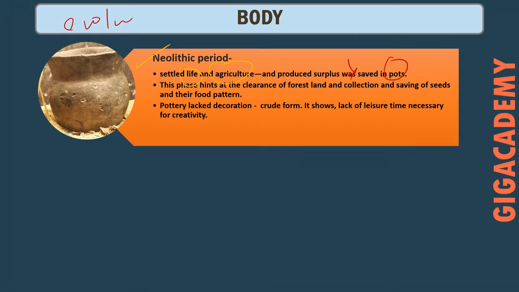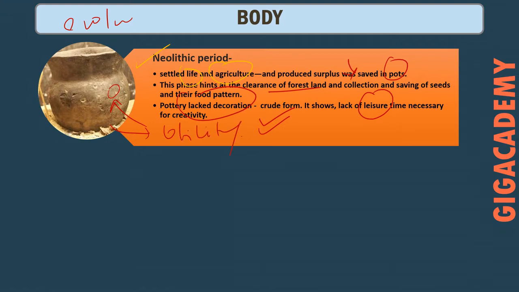So this also shows that there is a clearance of forest land, a collection and saving of seeds for future use. So these seeds were stored in this kind of pottery. So this pottery lacked decoration. They are in very crude form and have very little decorative or diagrammatic representation on them. So these are basically used for basic utility purpose.